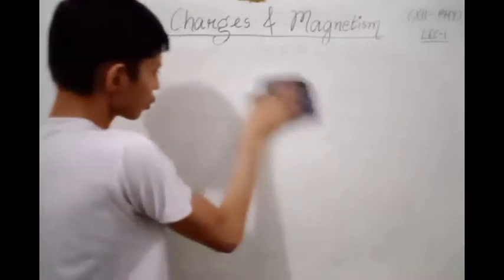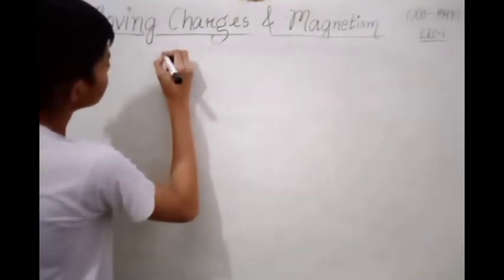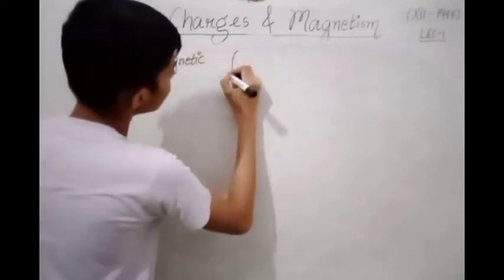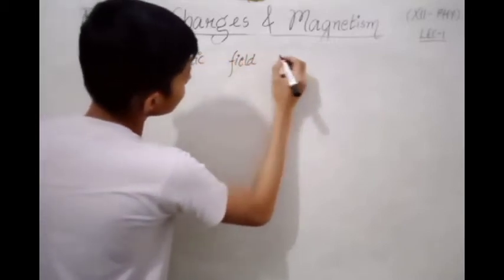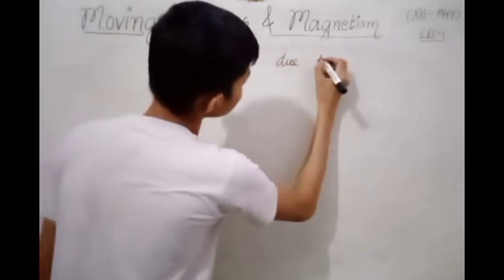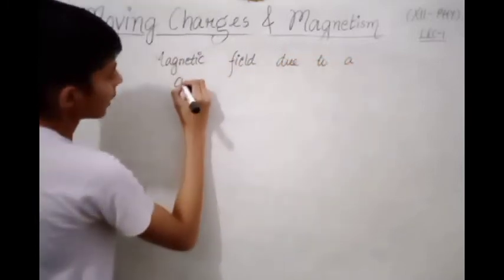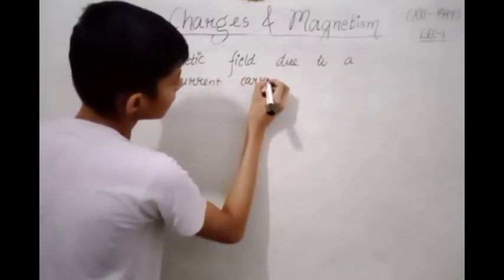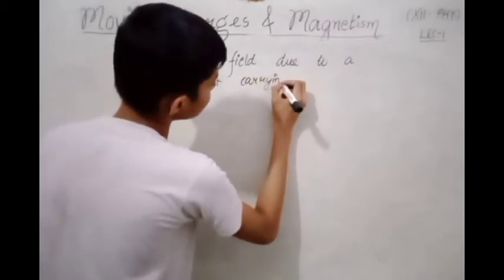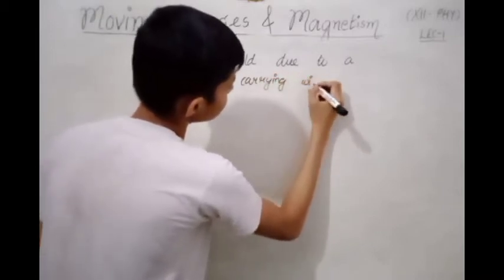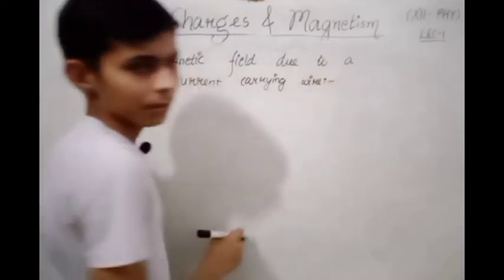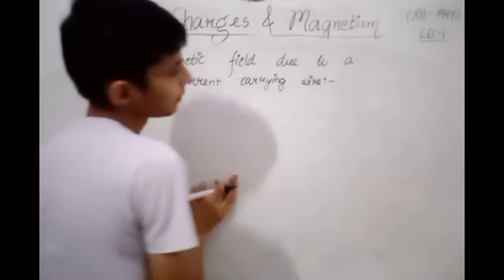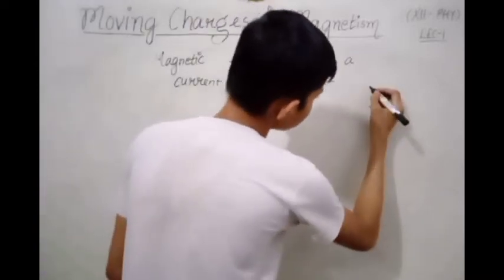Going ahead, our next topic is magnetic field due to a current carrying wire. For this, we have to draw a diagram.